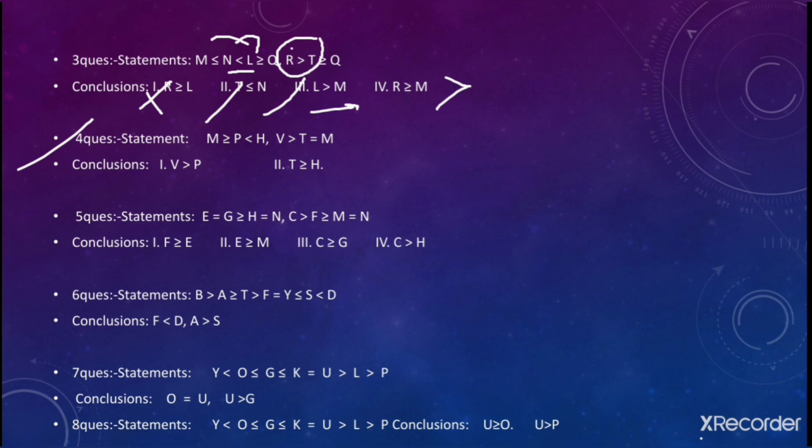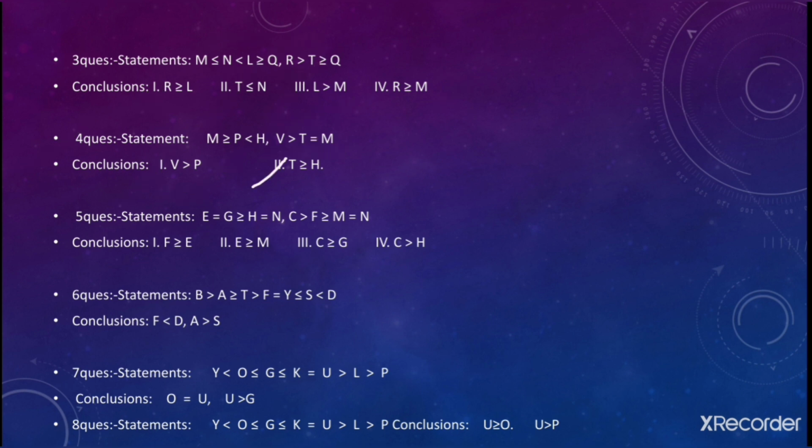Fine. Let's see the fourth question. Fourth question is V greater than P. We need to move forward from V to T and from T to M. So in this statement you can move from M to P. So you can directly arrive at P entity, the destination entity, and you have this particular sign greater than sign minimum 1 time. So the requirement goes fulfilled. If the requirement goes fulfilled, your first conclusion will be true.